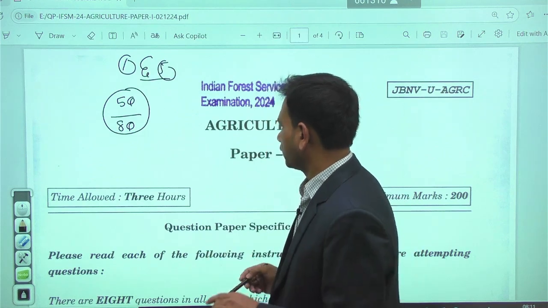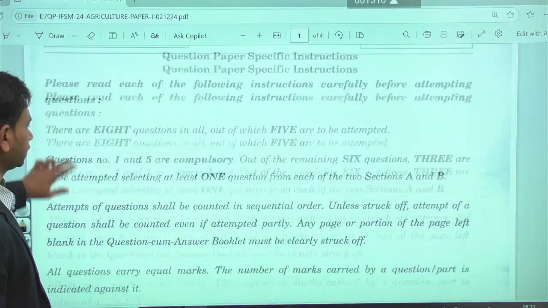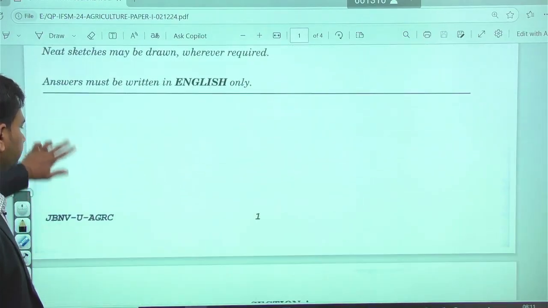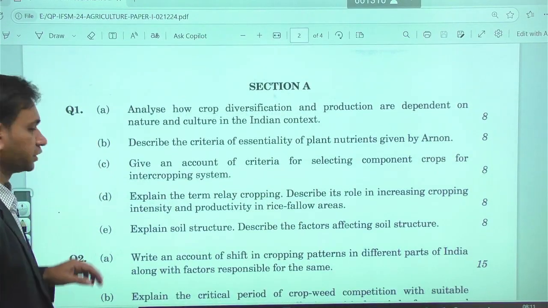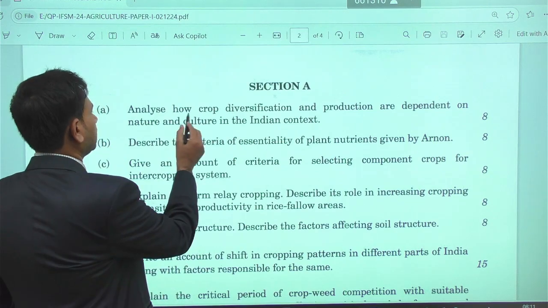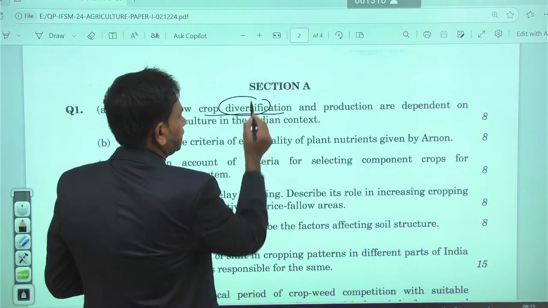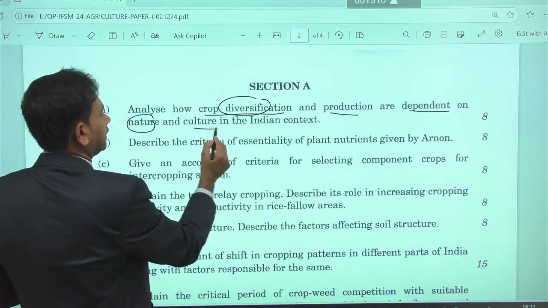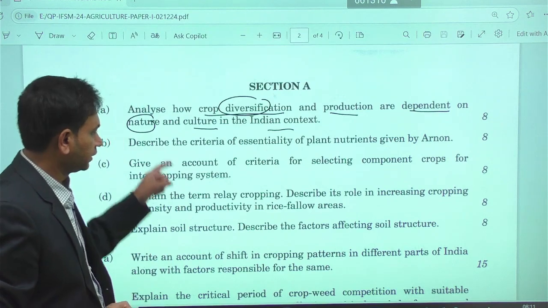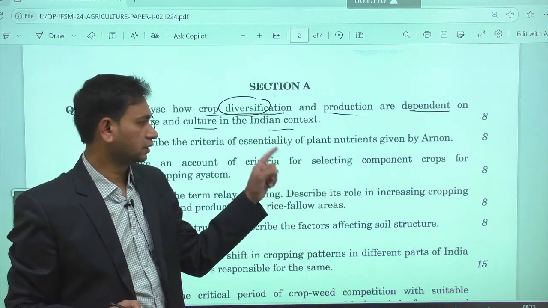Here in paper 1, these are the questions we had previously. Look at the board. In section A, you were asked to analyze how crop diversification and production are dependent on nature and culture in the Indian context. Here we have 8-mark questions in the IFoS agriculture optional.